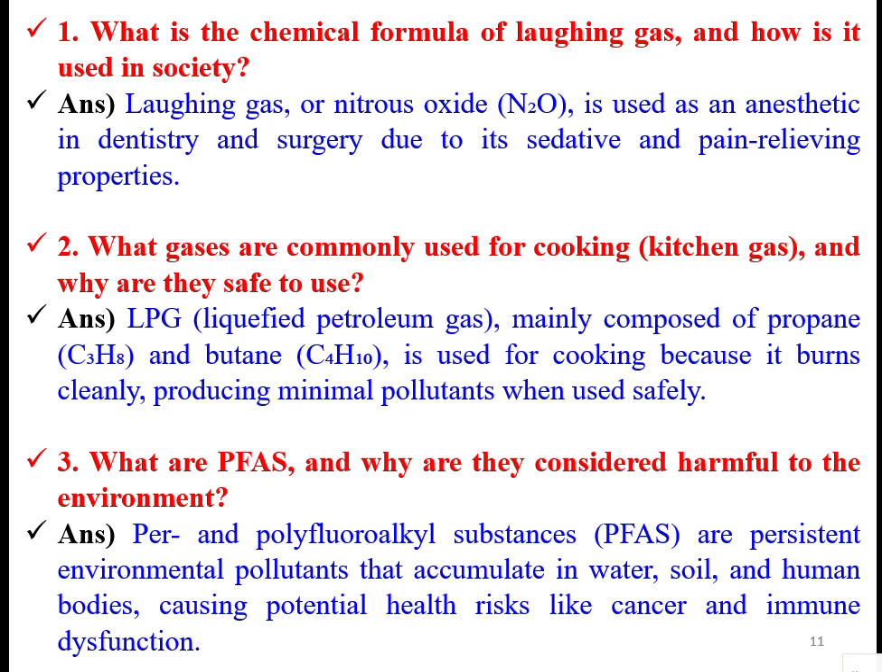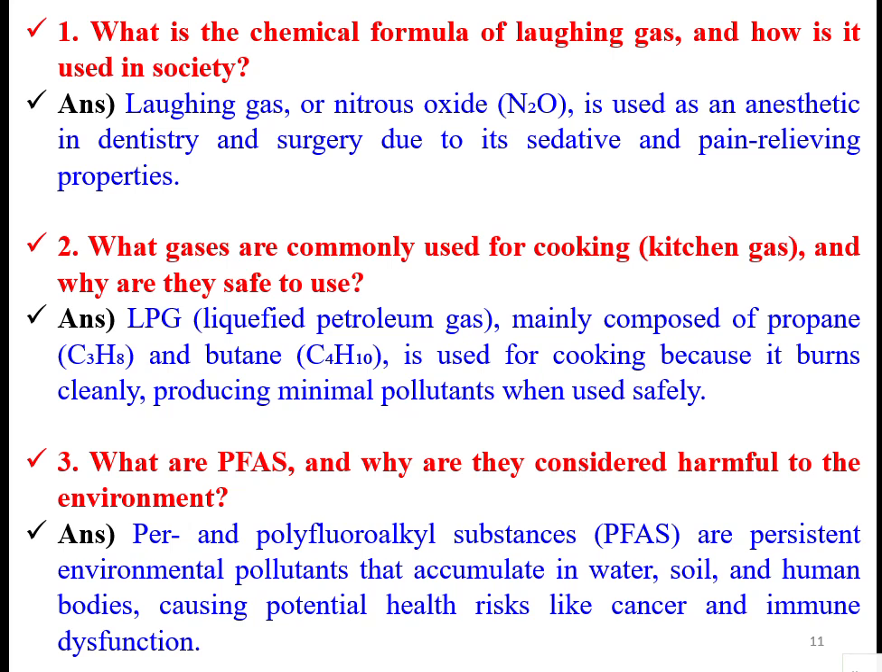Chemical formula of any substance. Normally nitrous oxide is a gas. We call it laughing gas. It is used as an anesthetic agent in dentistry. The formula is N2O. It is used in dentistry and surgery due to its sedative and pain relieving properties. Correct, that is one application.